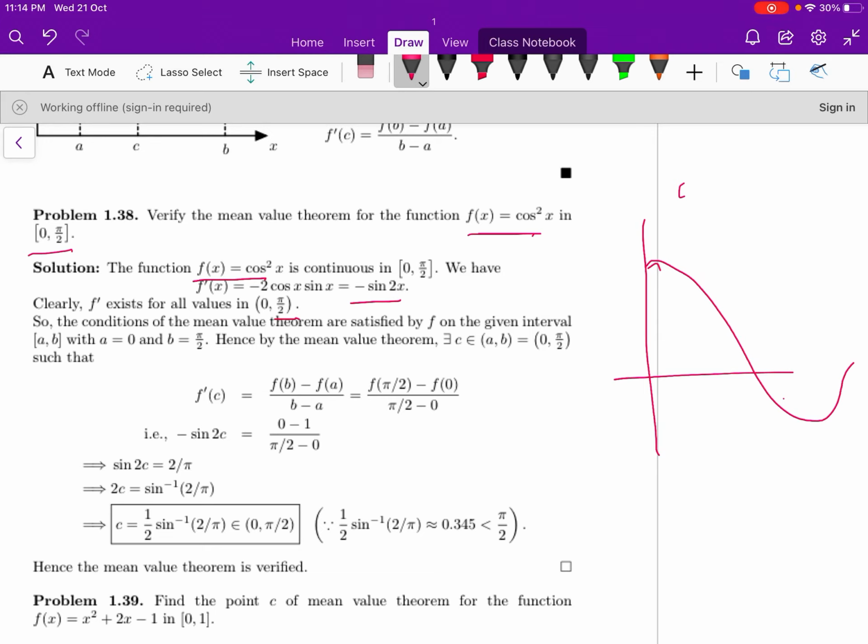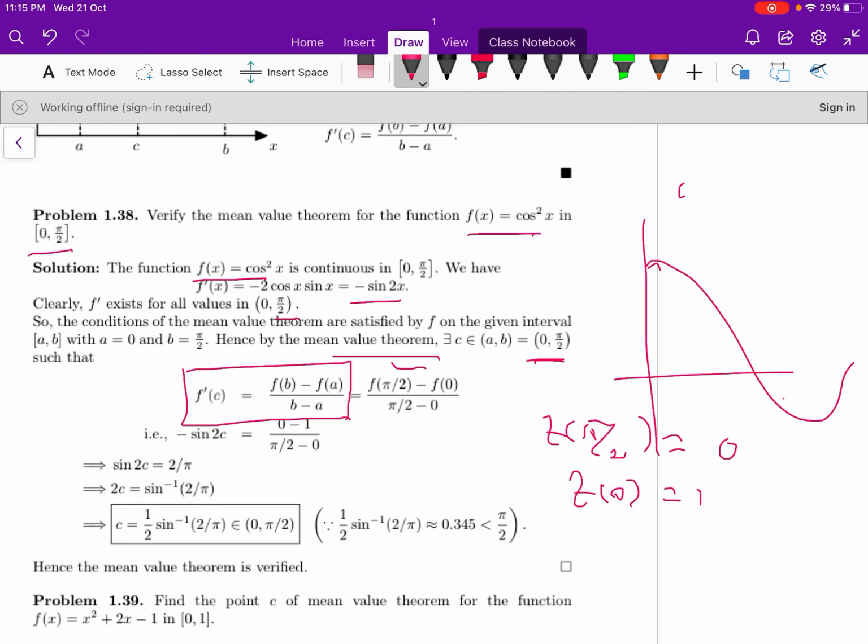Here a is equal to 0 and b is equal to pi by 2. Hence by the mean value theorem there exists c belongs to the interval 0 to pi by 2 such that f dash of c is equal to (f of b minus f of a) by (b minus a), where a is equal to 0 and b is equal to pi by 2. This implies this is equal to (f of pi by 2 minus f of 0) by (pi by 2 minus 0). You know f of pi by 2 is equal to cos pi by 2, that is 0. You know f of 0, cos 0 is 1.